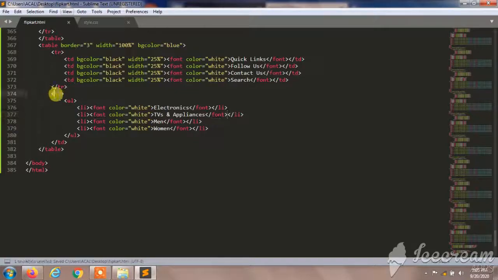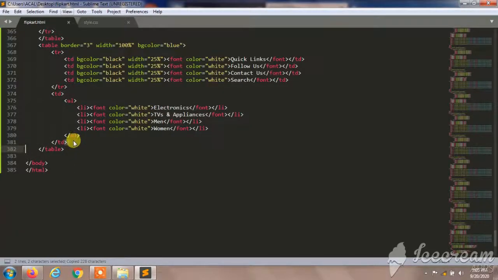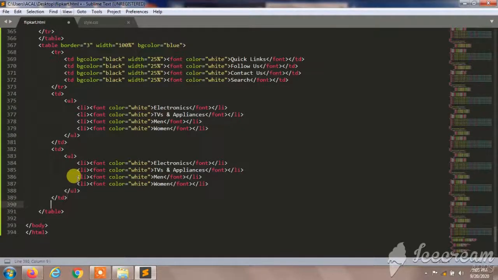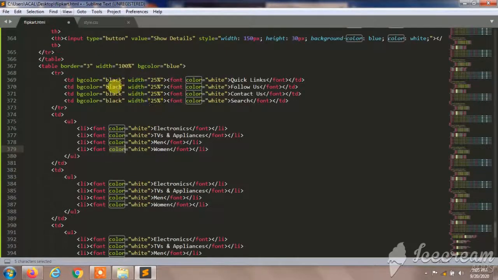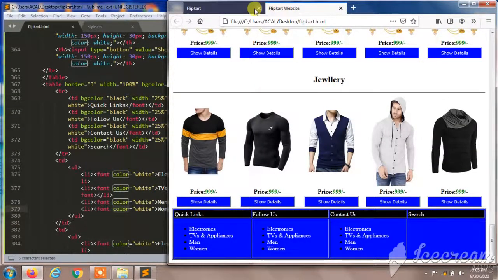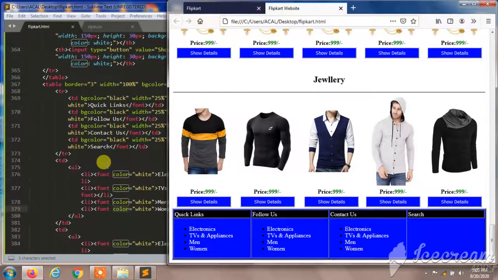So I'm going to copy this whole text, up to td to td. I'll paste it after this 2 more times, because in the 4th column we have a search bar, that's why. So I'm going to save this, and I'm going to reload this, so you can watch. It looks good.